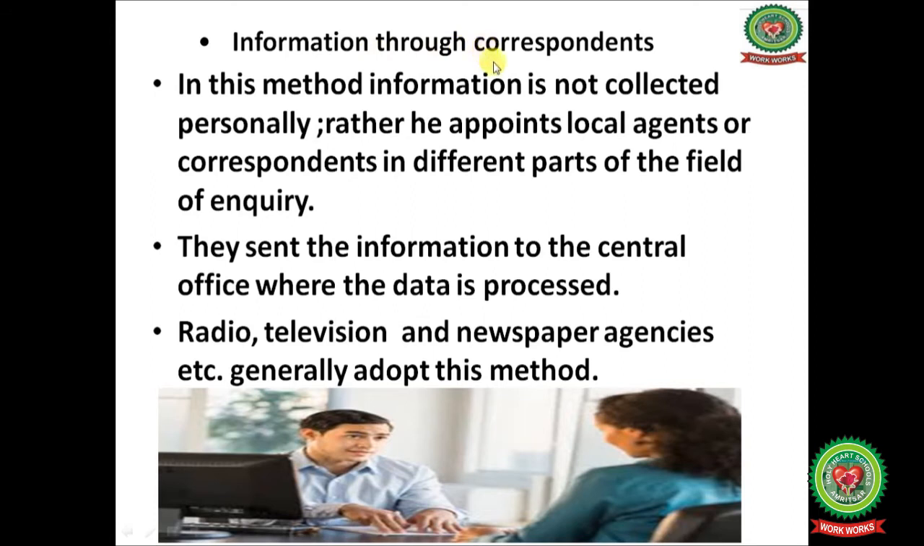Information through correspondence. In this method, information is not collected personally. Rather, he appoints local agents or correspondents in different parts of the field of enquiry. They send the information to the central office where the data is processed. Next, radio, television and newspaper agencies etc. generally adopt this method.